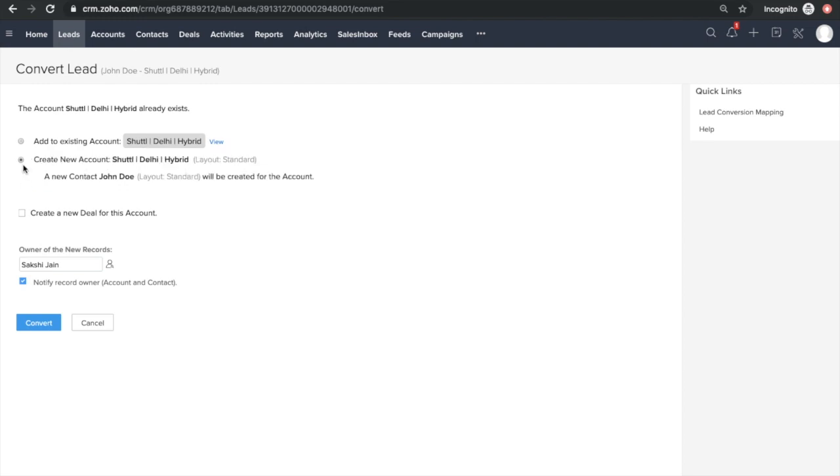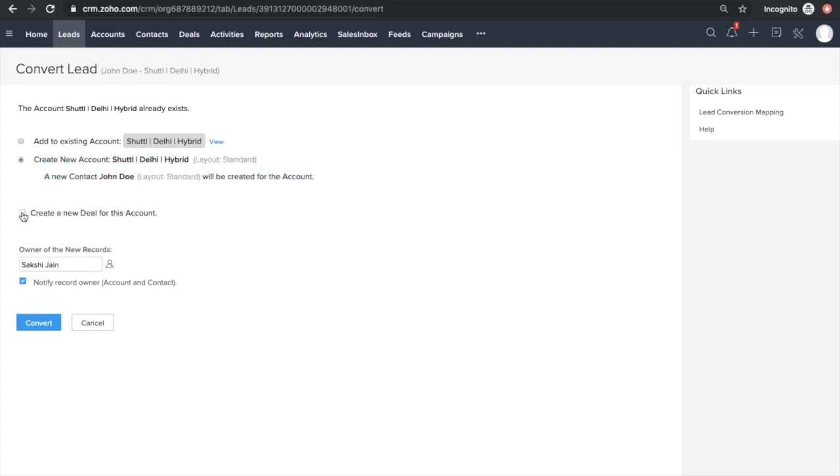So I'll click on this, create a new account, and now it says a new contact John Doe will be created for this account. So account means company. They are saying that you have created an account or a company by the name Shuttle, and you have assigned a contact person by the name of John Doe to this particular account. So they both would be created simultaneously. I said yes. Now they are also asking if I want to create a deal for this account which I have recently created. I'll say yes.